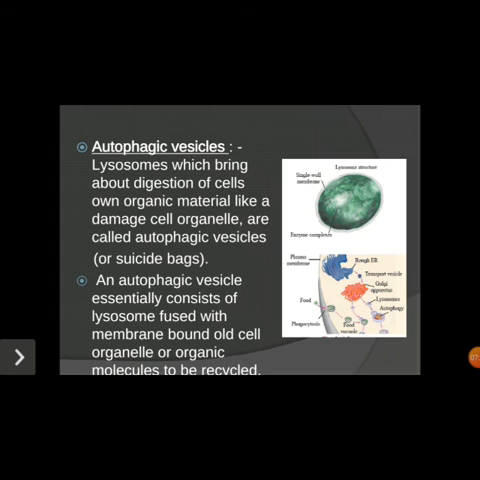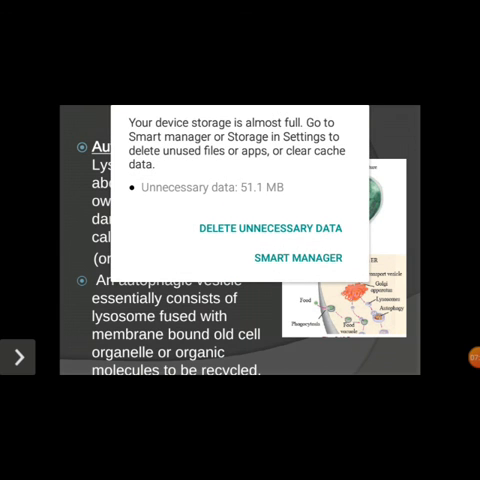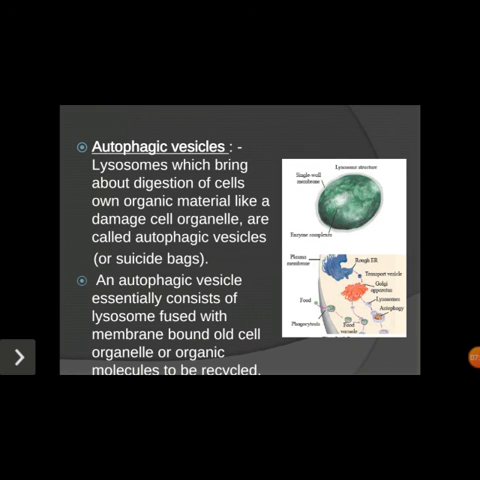If at all the complete cell is also damaged, that is also absorbed or broken down by the autophagic vacuole. So that's why we call it the suicidal or suicide bags. An autophagic vessel essentially consists of a lysosome fused with membrane-bound whole cell organelles or organic molecules to be recycled. So all these are digested, broken down or recycled with the help of the autophagosome. So these are the 4 types of the lysosome.